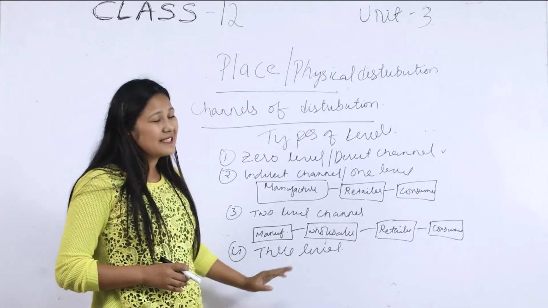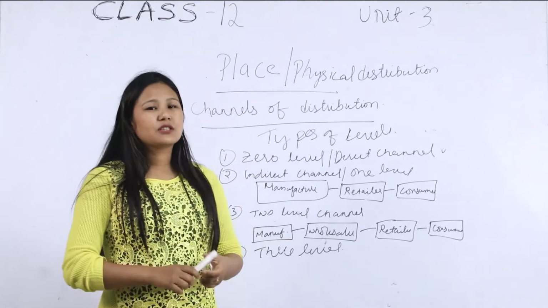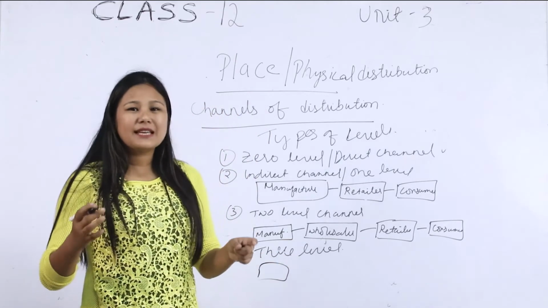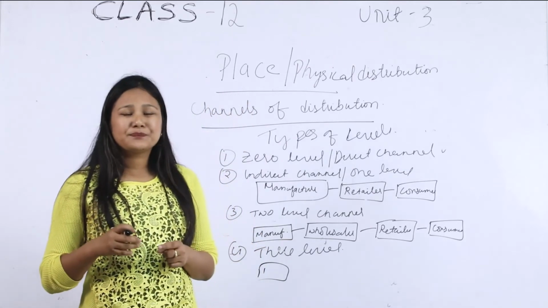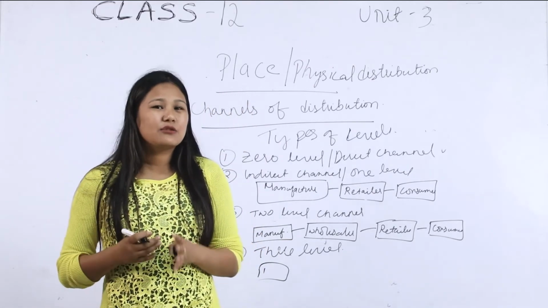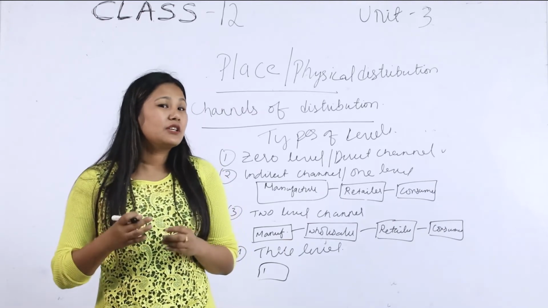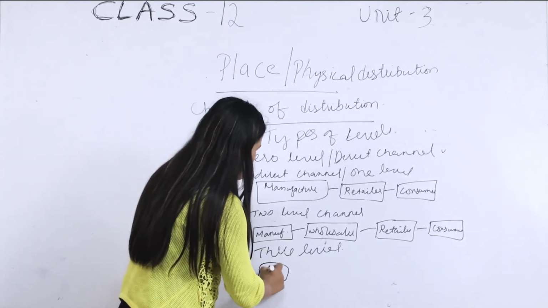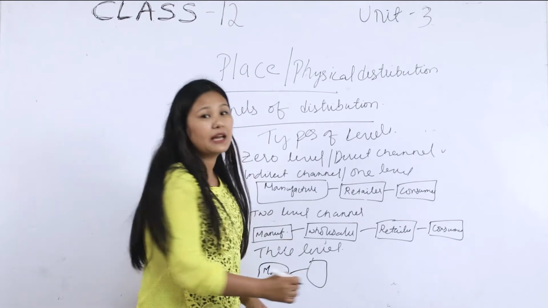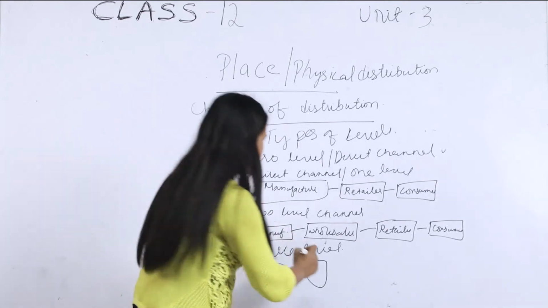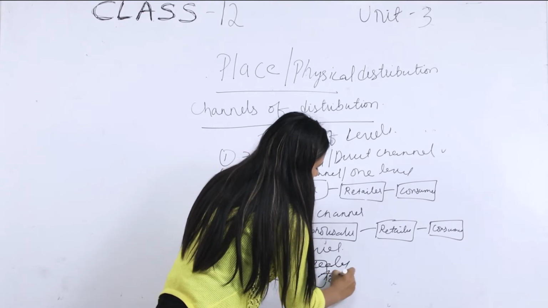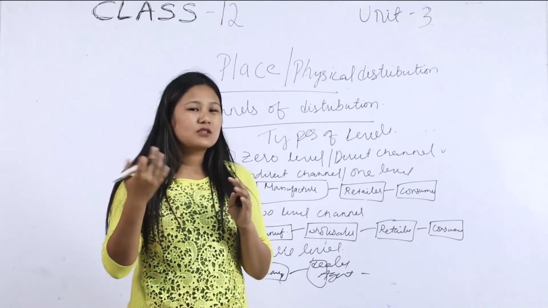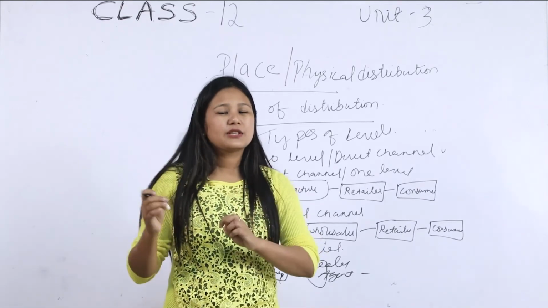The last level of channel of distribution is also known as three level distribution. In three level distribution, there is a dealer, an agent, or a distributor involved. So in this three level channel of distribution, there is the manufacturer, then there will be a dealer or an agent. This dealer or agent may be for a specific area. The manufacturer cannot reach the whole of the consumers or each and every area personally.